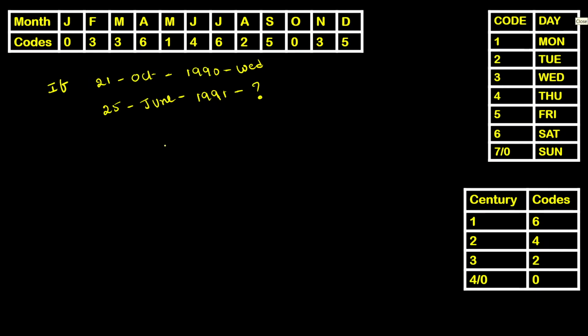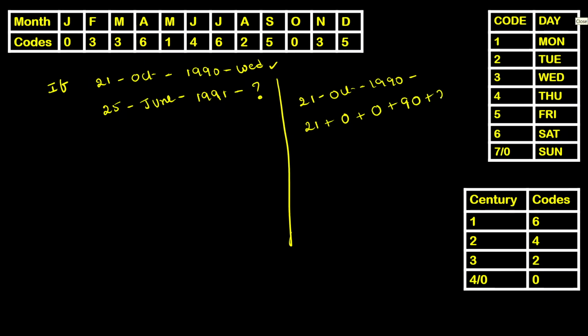If 21st October 1990 is a Wednesday, then find 25th June 1991. So I am not sure whether it's a Wednesday or not. Let us get to know that first. Let us try to solve it first. 21st October 1990. Date same as date. Month code it's 0. Century code that's 0 again. Number of years 90. Leap years among 90 years are 22.